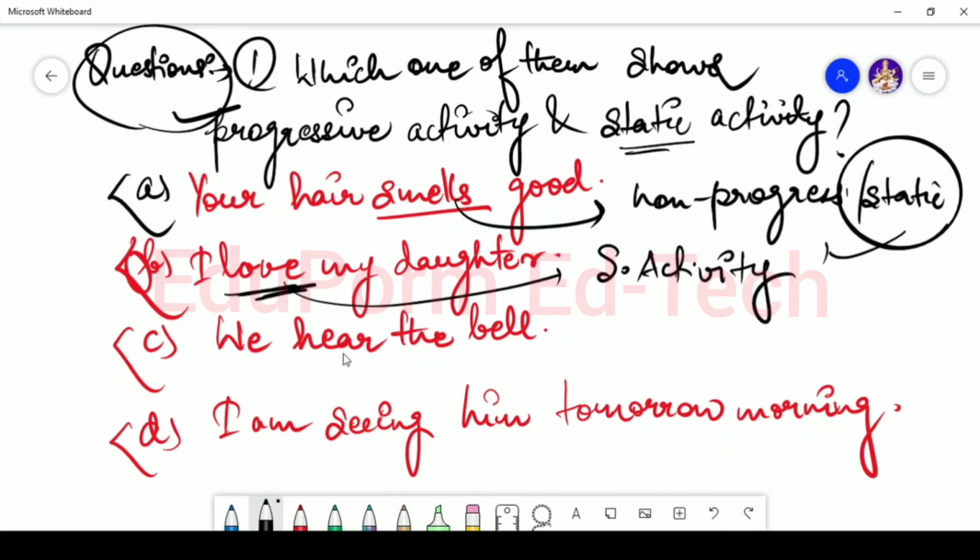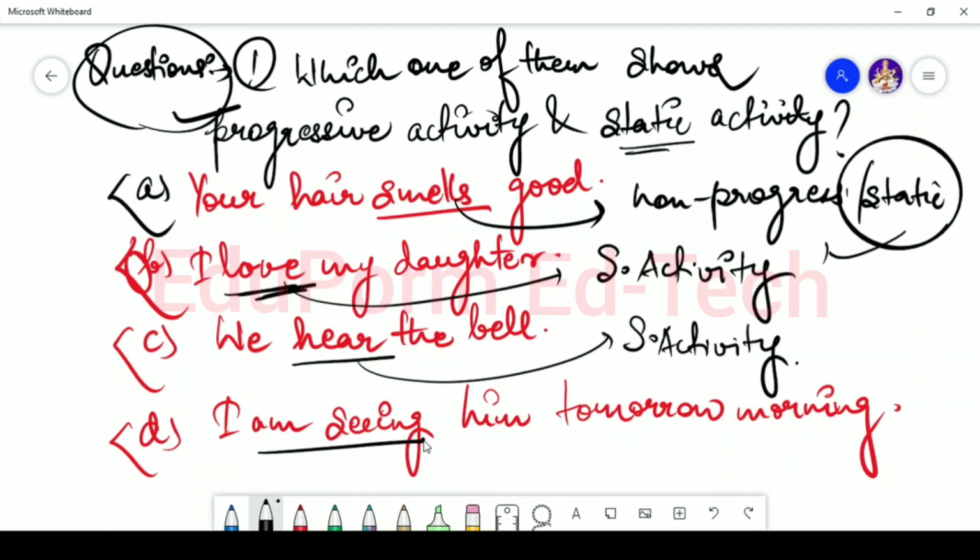Then, we hear the bell. What is the verb used here? The verb used here is hear. So here is static activity. Now the fourth question says, I am seeing him tomorrow morning. Again, what is the verb used here? The verb is seeing. Am seeing. This is the present continuous form, so this basically shows you a progressive activity.